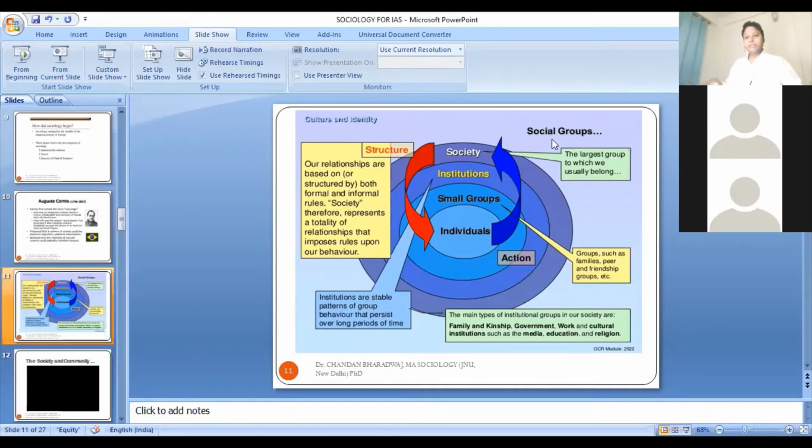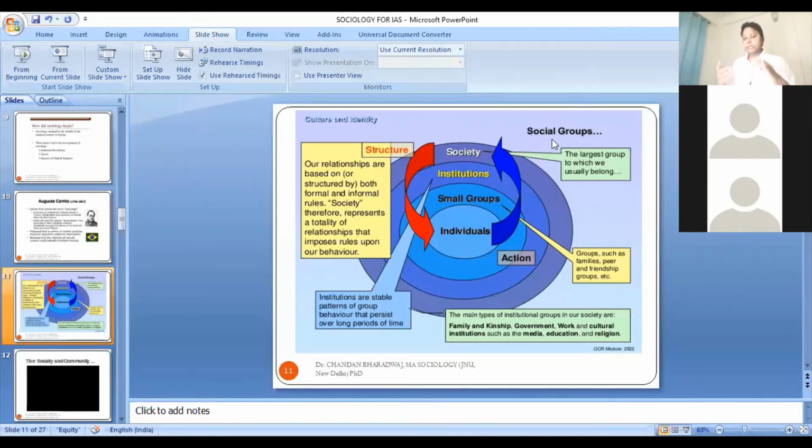These are social institutions. Family system is an institution, kinship system is an institution, the marriage system is an institution. And you will see that whether it's the family system or marriage system or kinship system, its nature changes from society to society. In North Indian society, the kinship system is quite different from that of South Indian society.